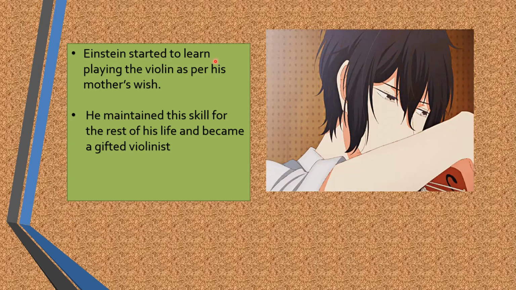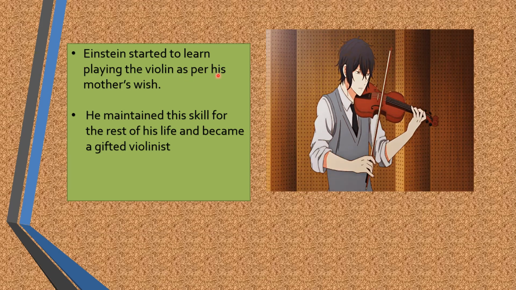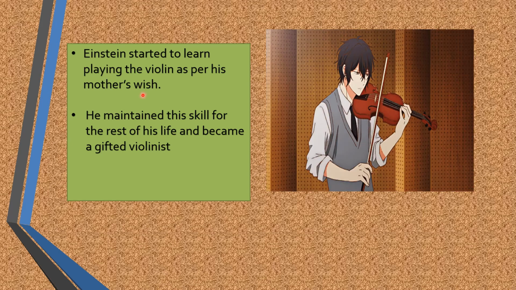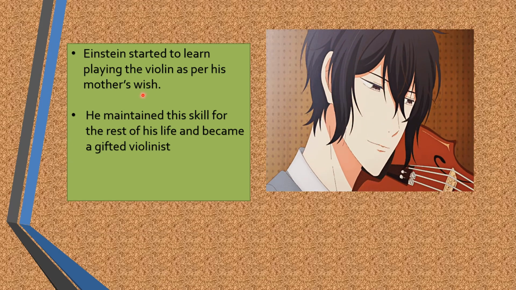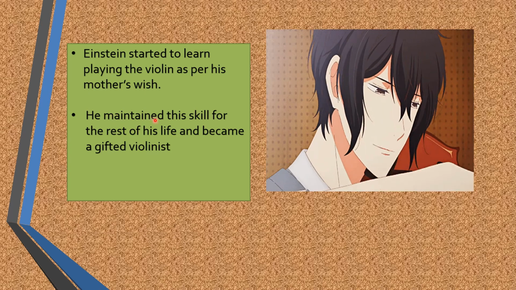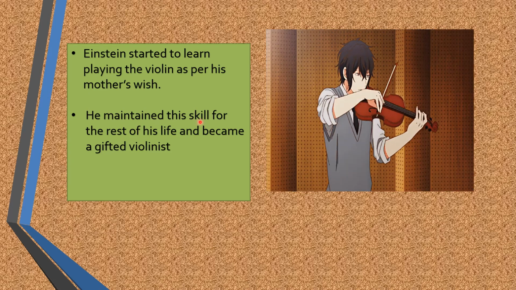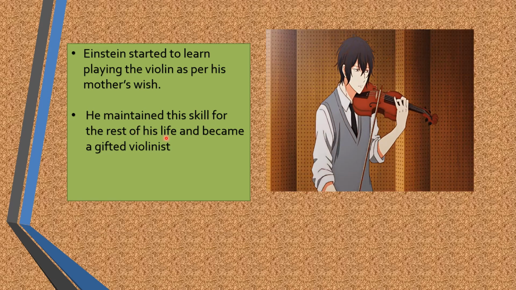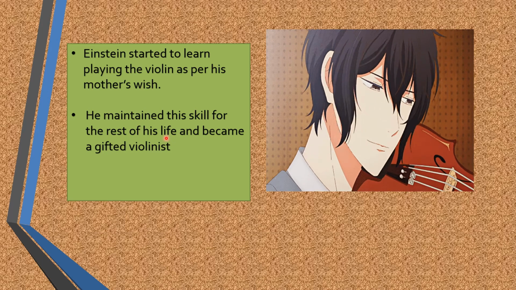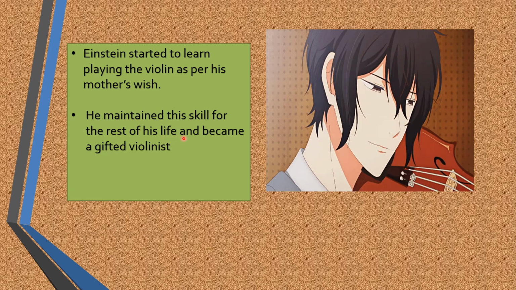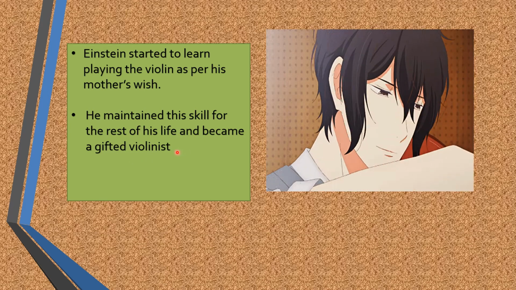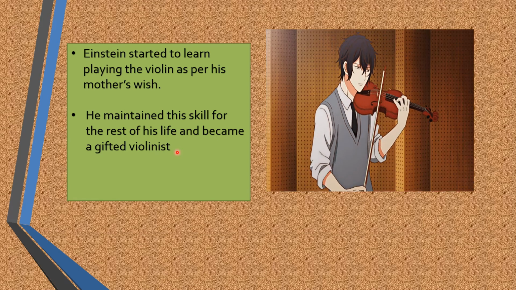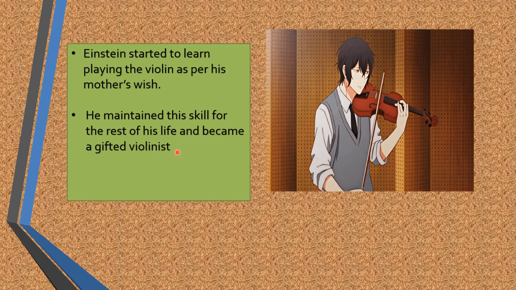Einstein started to learn playing the violin as per his mother's wish. So he learned to play violin to fulfill his mother's wish. He maintained this skill. What skill? Playing the violin. For the rest of his life, he continued playing the violin. He did not give up playing that and became a gifted violinist. He was not only good at math and physics, he was also a gifted violinist.